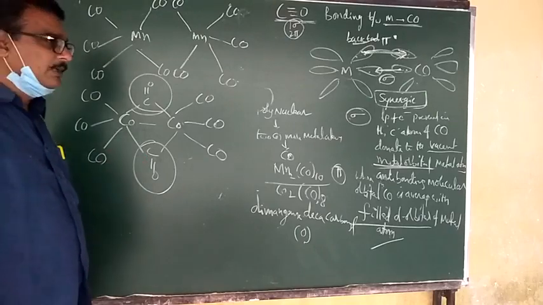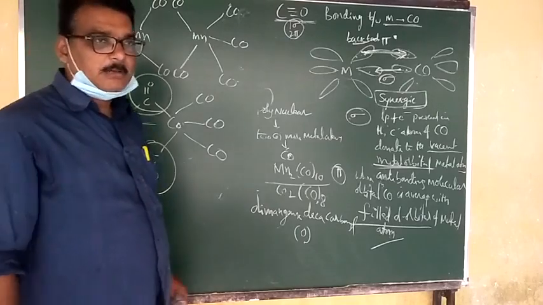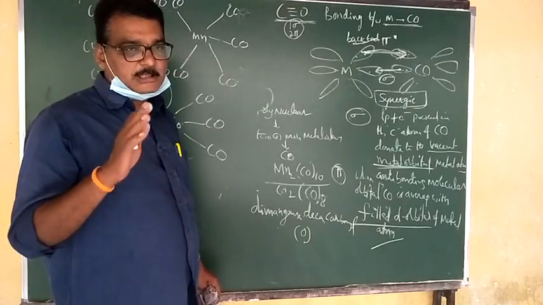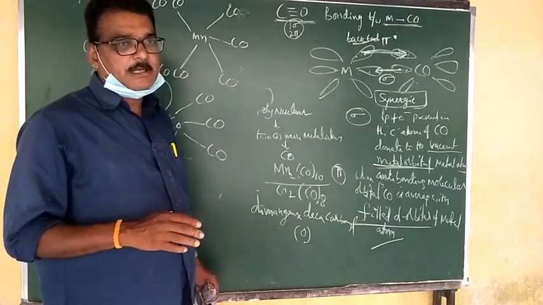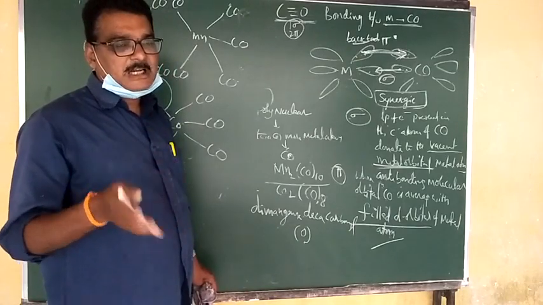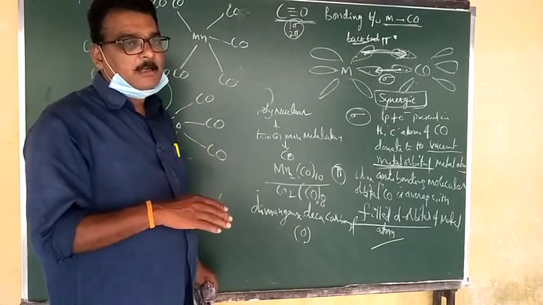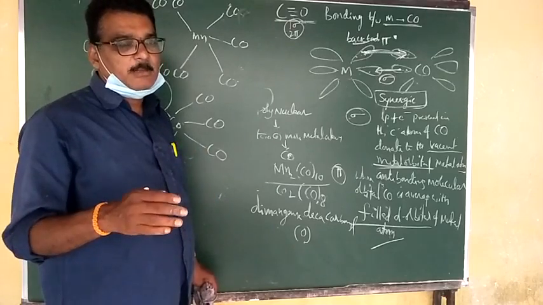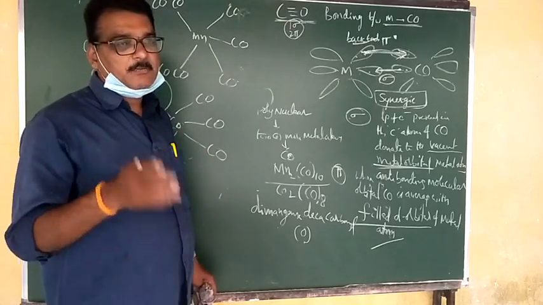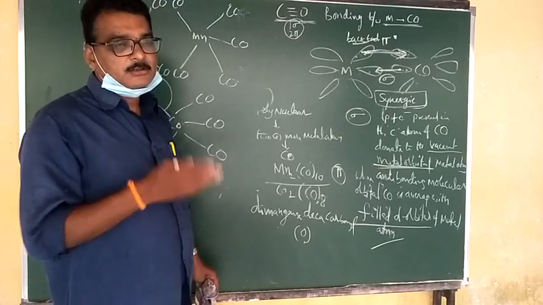So this is about the metal with the carbonyls. The metal will be joined with carbon monoxide. Carbon monoxide first has a triple bond. With a triple bond, generally the bond length will be less. When carbon monoxide is attacked by the metal atom, the bond length automatically increases because the triple bond will be broken to the other bond.